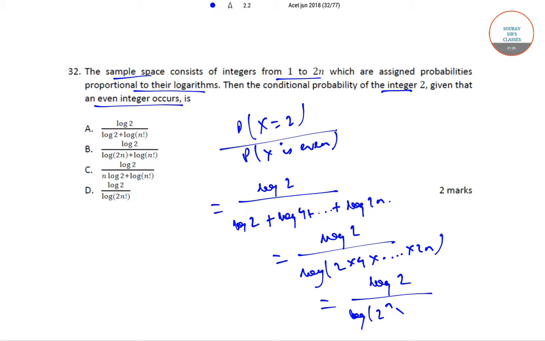log 2 to the power n into n factorial, that is log 2 by n log 2 plus log n factorial. So the correct option is option C.